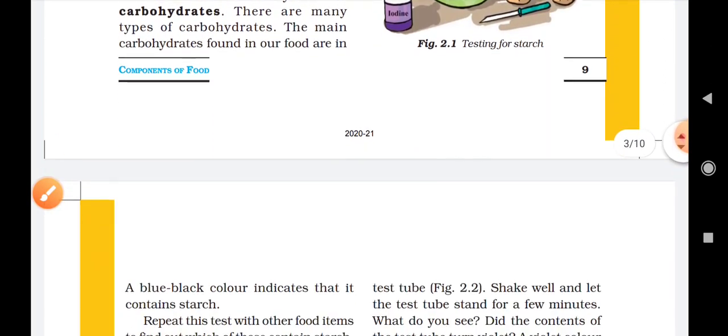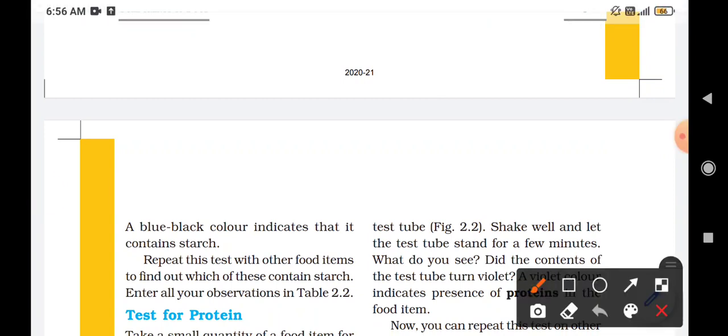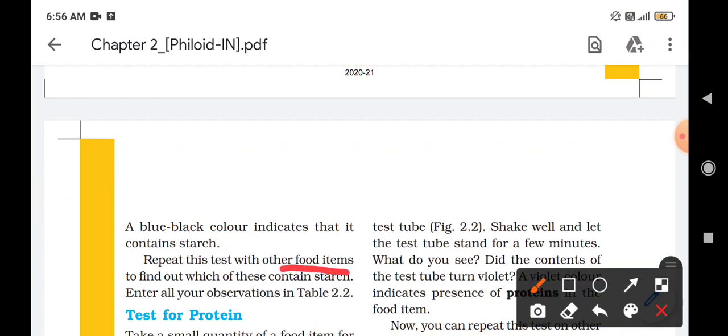If the color is blue black, it indicates the presence of starch in the food item. We have to repeat this test with the other food items to see whether they contain starch or carbohydrates or not.